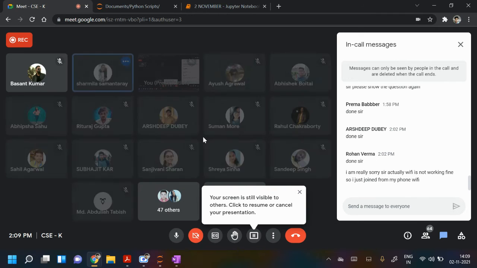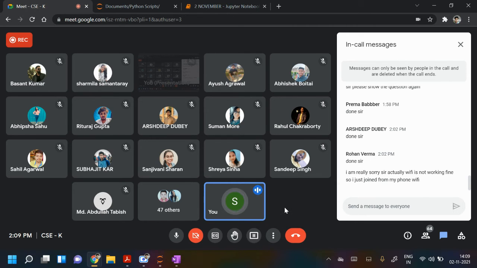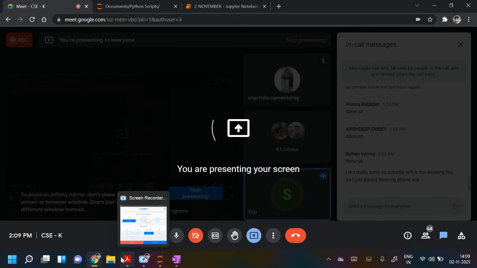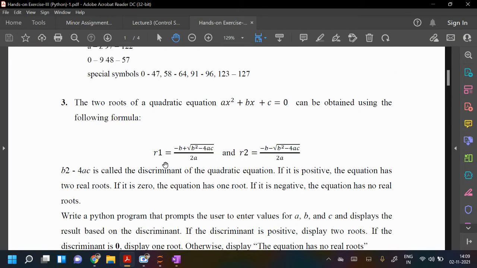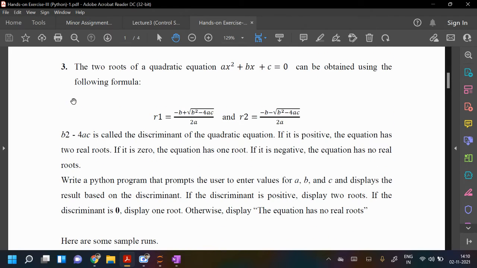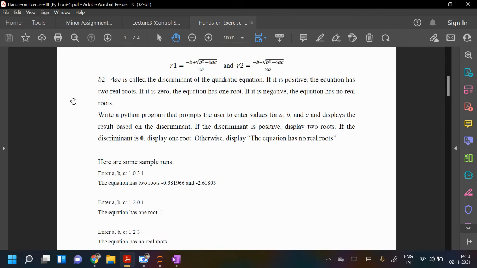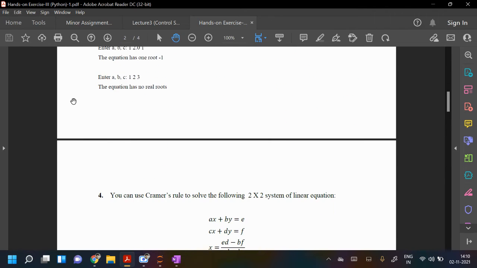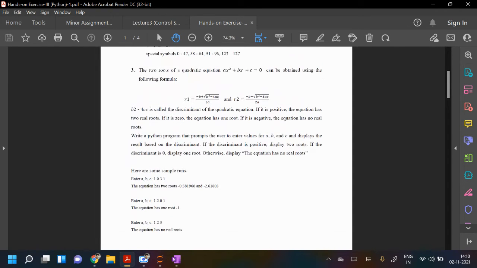Thank you, sir. Okay, so next, I think everyone might have done this. Those who have done, you can try the next question. I will type this program now. So let me show you the question. Third question is this. You just note the question and then keep writing. I will first do the second question, then I will come back to the third. Complete question is this. Let me read it once.